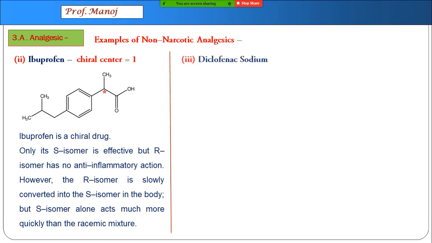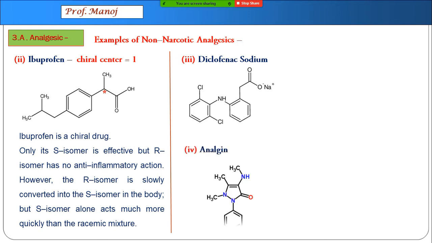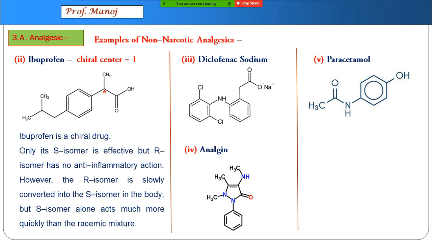Second, after ibuprofen, we have diclofenac sodium, which has a structure, analgin, which has another structure, it's a heterocyclic compound, paracetamol, which is popularly known as Crocin, and paracetamol is slightly changed into phenacetin. You can see the OH group is replaced with OC2H5. That makes paracetamol into phenacetin a little better drug.